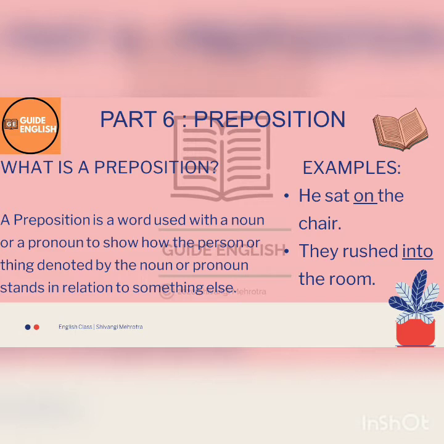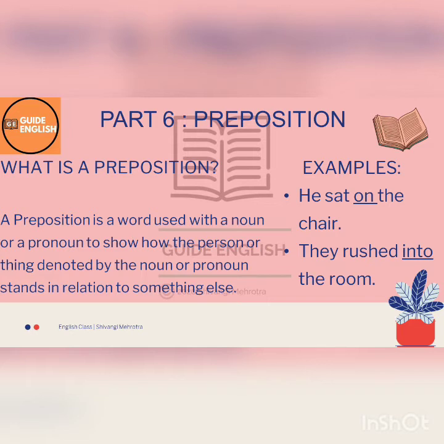So prepositions are basically words which show the relationship between a noun or pronoun in a sentence. They actually relate the noun or pronoun in a sentence. And let's have a look at the examples. The first example says, he sat on the chair. So he is a pronoun here and chair is the noun here, and the word on is relating these two words and hence acting as a preposition in this sentence.